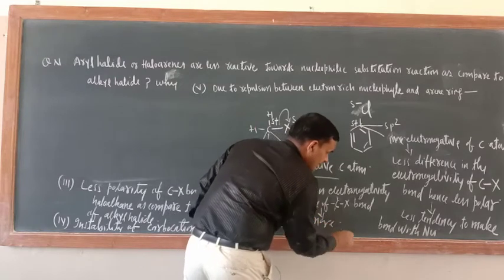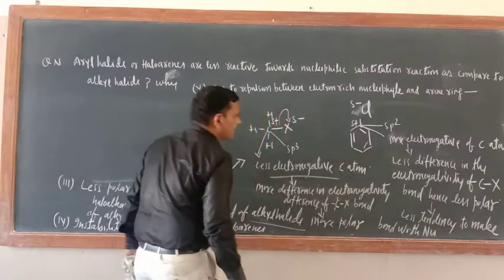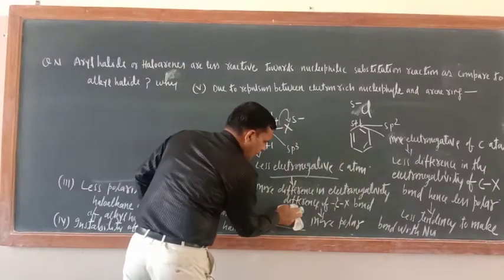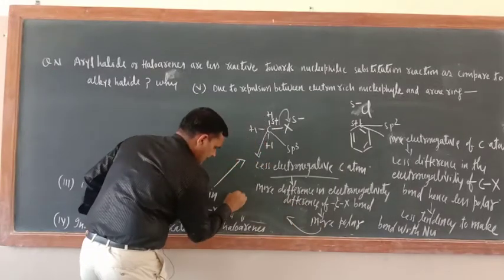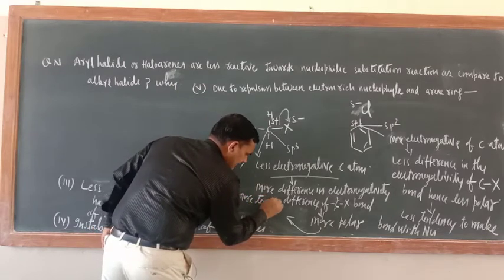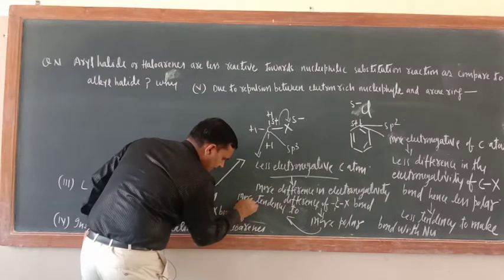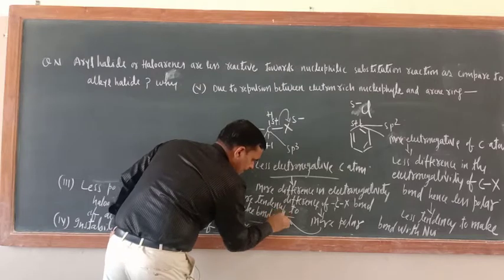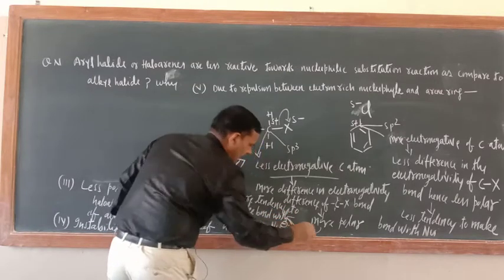What is there? More polar. So when more polar, I am deleting this point. More polar, more tendency to make bond with nucleophile.